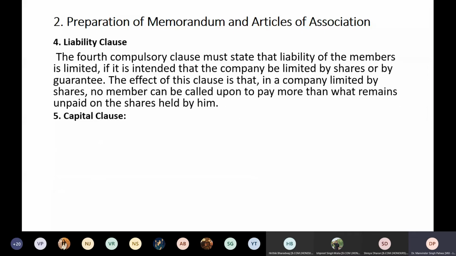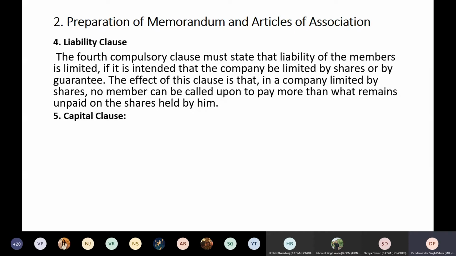Next is your liability clause. The fourth compulsory clause must state that the liability of the members is limited, if it is intended that the company is limited by shares or limited by guarantee. So whatever the liability of the company is, whether it is a company limited by shares or a company limited by guarantee, whatsoever it may be, it has to be mentioned.